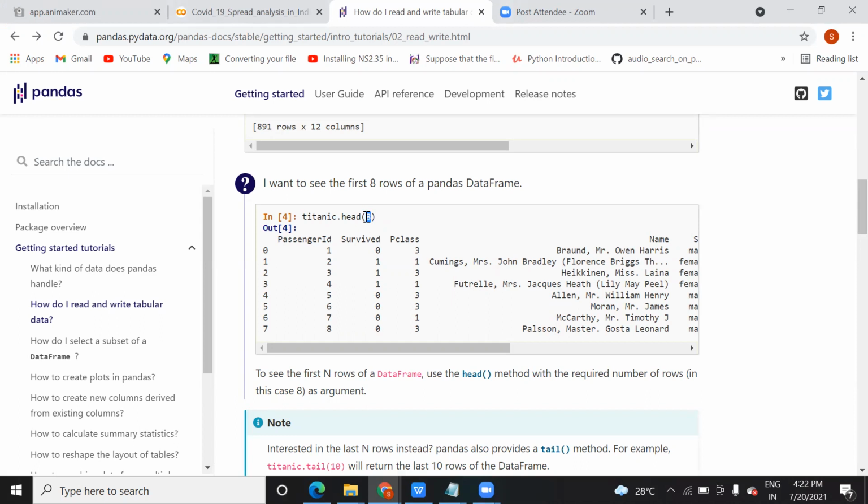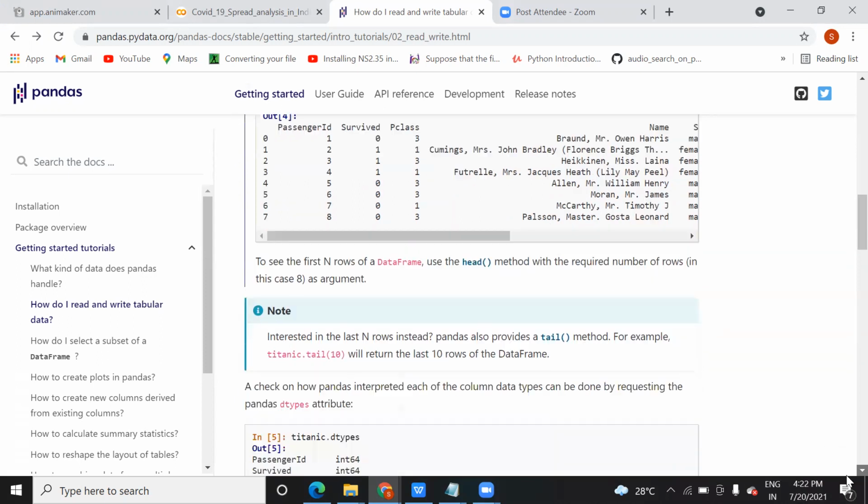Suppose I am working in an enterprise. I want to see how many products were sold on a particular day, or I want to see the data of the first 5 customers. Then this kind of thing will be helpful. It will show you the records of the first 5 customers of that particular day, if your dataset has that much information. So this is the way of working with this data.